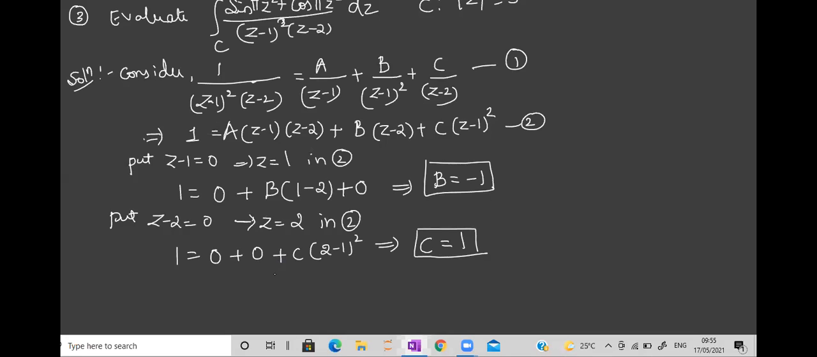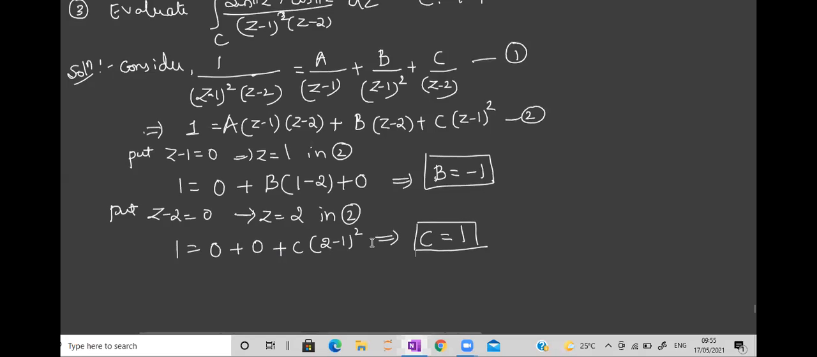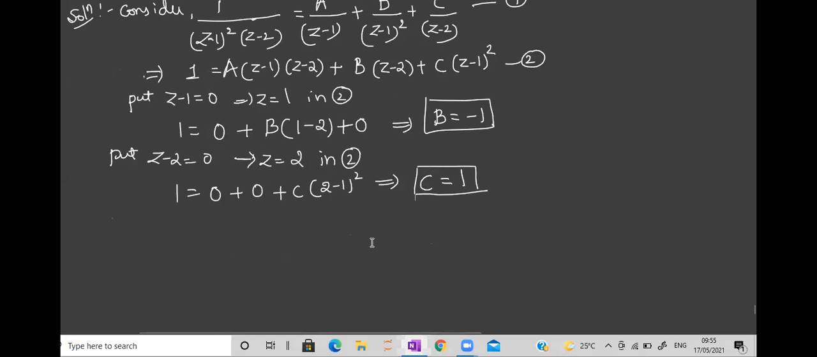Okay. Now we want the value of A because there are three constants. Now you use any other value of Z other than what we used, that is other than 1 and 2. Use a simple value. 0 is better. You can even use minus 1, minus 2, anything, but I'll use a simple one. Along with this, you have to take the obtained values of B and C, else you cannot find it. So let us substitute in equation 2.